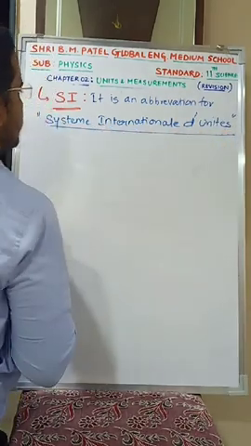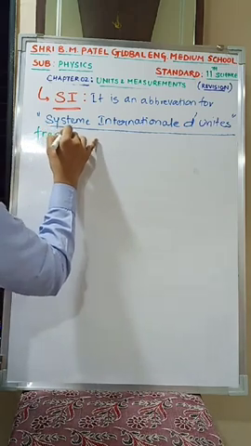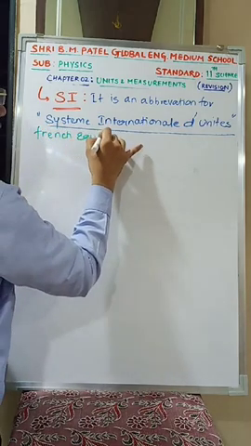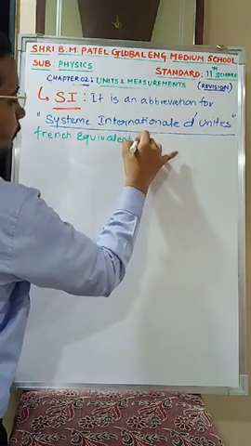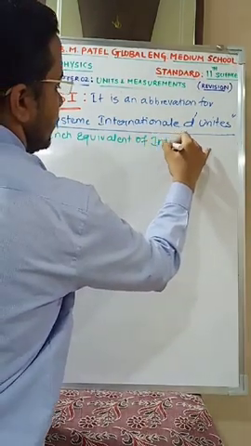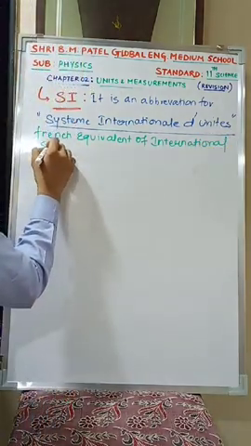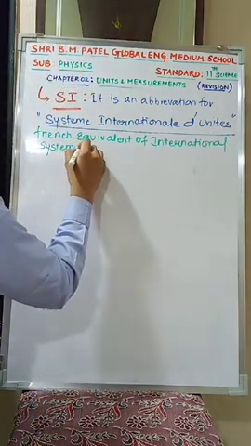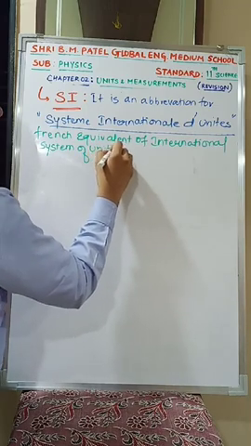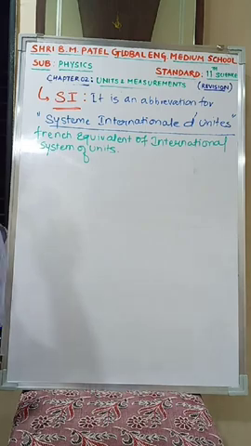This is nothing but the French equivalent of International System of Units. Is this clear? It is the French equivalent of International System of Units.